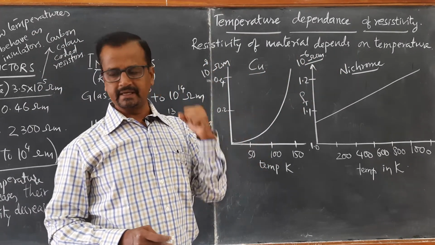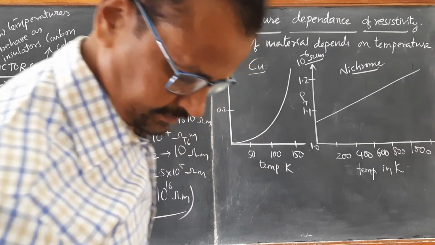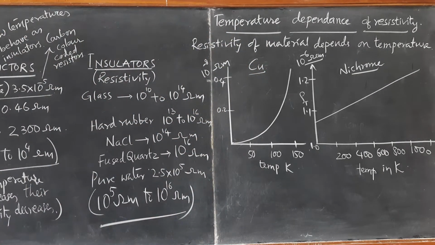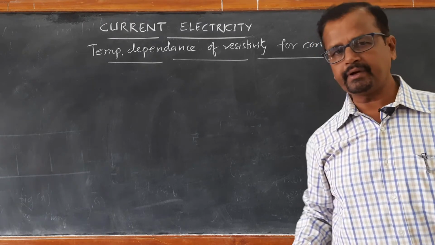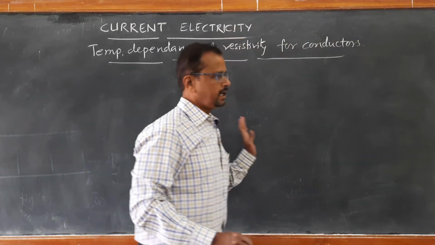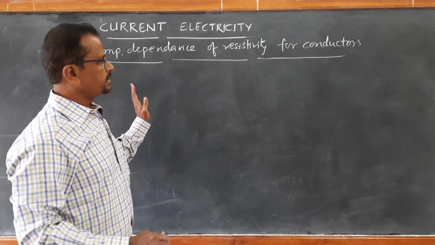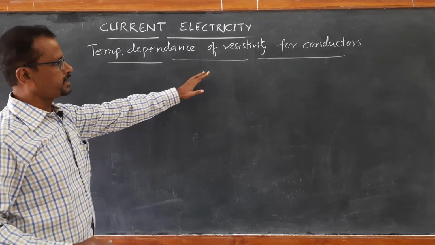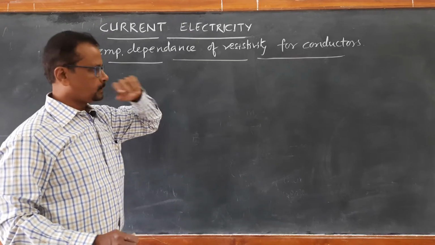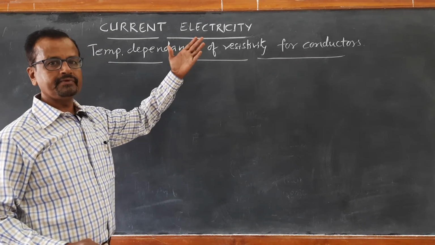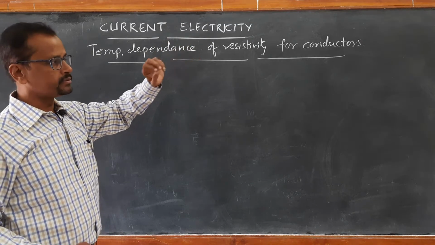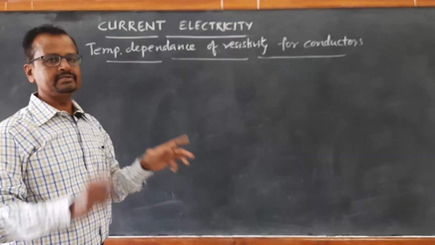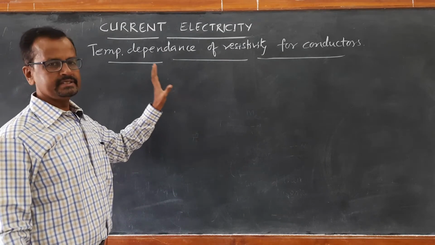Okay. Now in general, we can write the temperature dependence of resistivity for conductors first, then we shall discuss semiconductors. From the example of copper and nichrome, we have seen that as temperature increases, the resistivity for conductors increases over a long range of temperatures, when the temperatures are increasing to higher and higher values. When the temperatures are of short range, the increase in resistivity is very less.